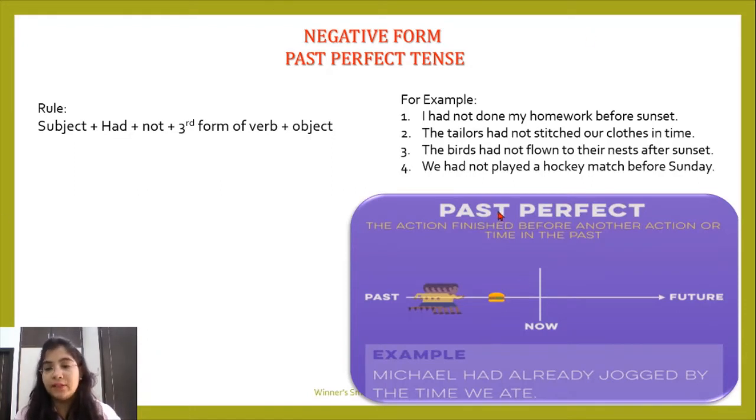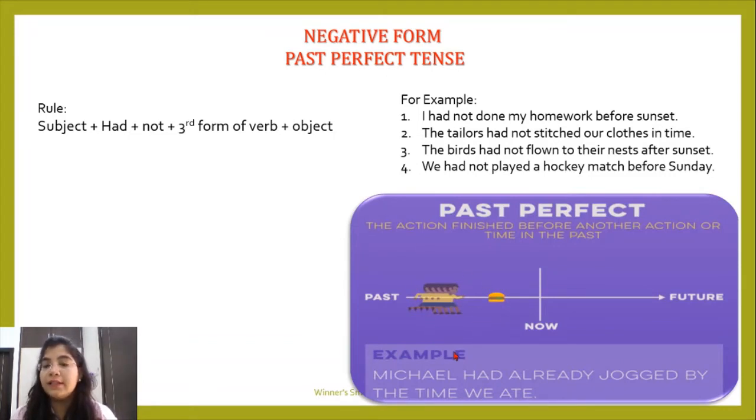Okay, now let's look at this picture. The past perfect tense: the action finished before another action or time in the past. Now it is showing us a picture, and it is explaining the point of time we are talking about in the past. Michael had already jogged by the time we ate. You can see Michael is jogging over here and we are eating.